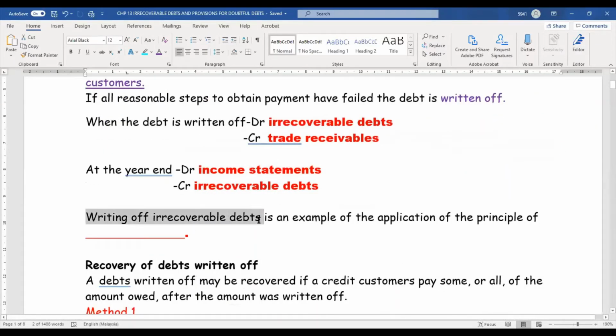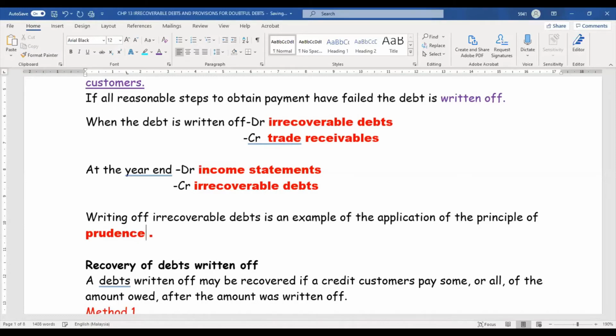Okay, writing off irrecoverable debt is an example of the application of the principle of what? Do you know? We have a lot of principles. We minus the debt that we cannot collect. That is actually prudence. Why is this prudence? Because we don't want to overstate. Prudence means you cannot overstate the trade receivable.